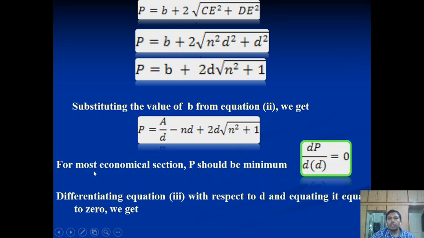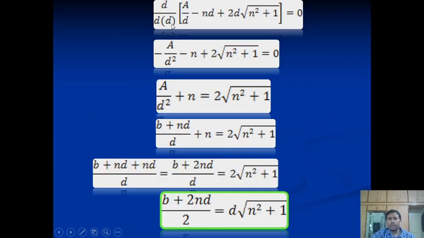Now for getting the most economic channel section, we consider P to be minimum. When P is minimum and we take the differentiation with respect to the depth of the water, it will always come 0. So we will take the differentiation of this equation with respect to the depth, and ultimately, after taking all the differentiation, at the end you get the answer. See, the answer comes in the form of B plus 2ND by 2 is equal to D under root of N square plus 1.